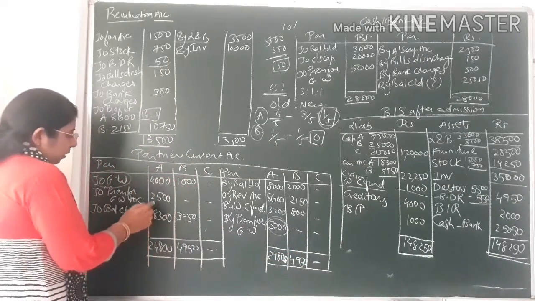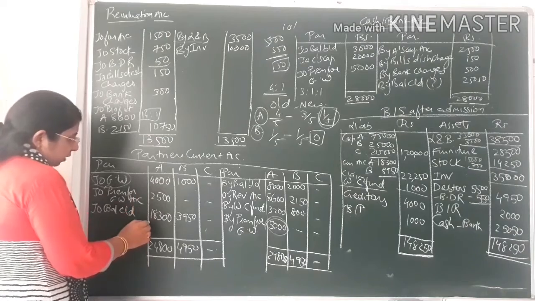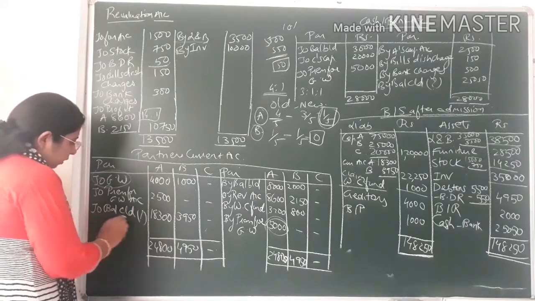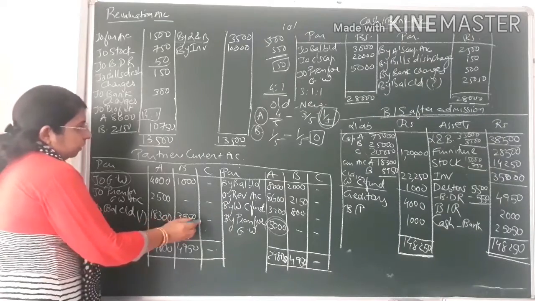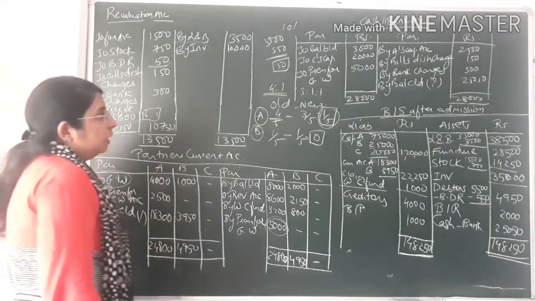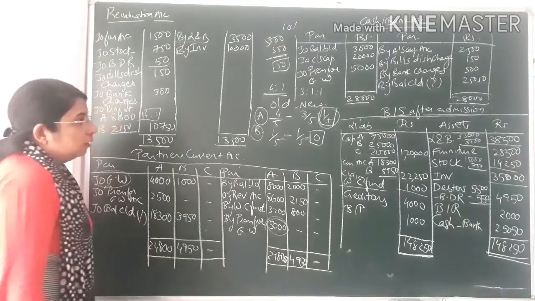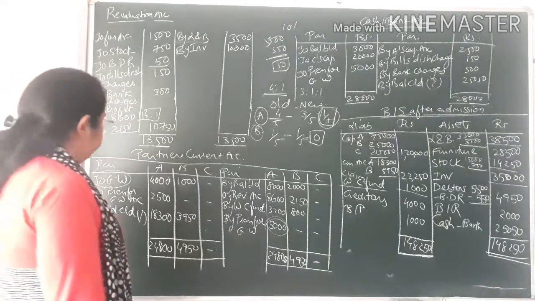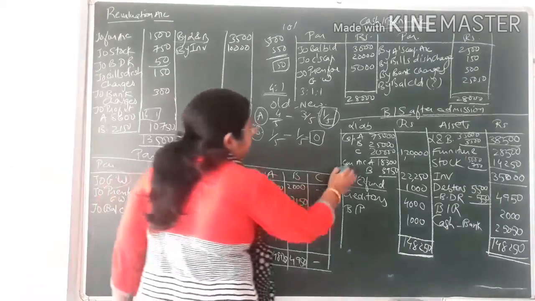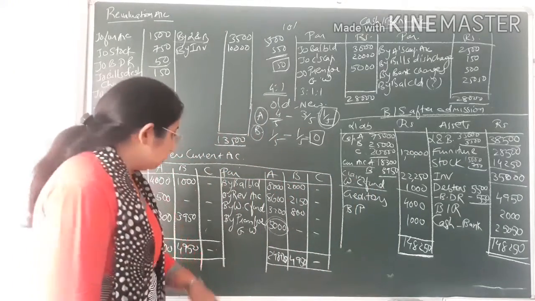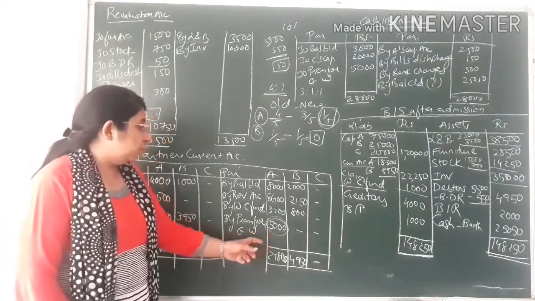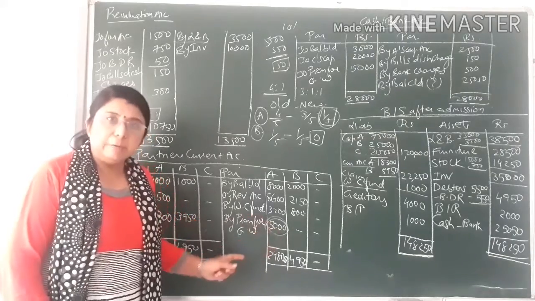Subtracting the debit entries, the difference comes, that is the balance carried down. So we write the closing balances, that is 18,300 and 3,950. Those two balances we have to write on the liability side. It may be that the difference comes on the credit side. If the difference comes on the credit side, then it is a debit balance.